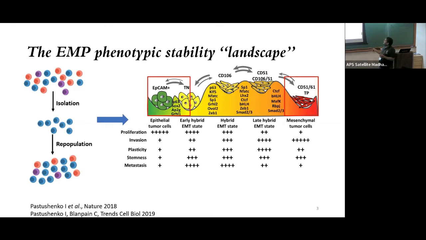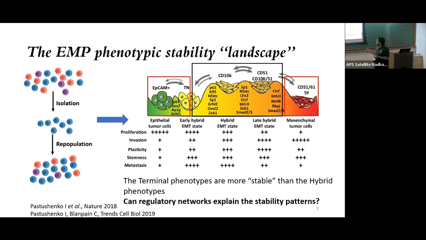There I would like to draw your attention to two kinds of phenotypes here. I know we have three phenotypes: epithelial, mesenchymal, and then hybrid. But the epithelial and mesenchymal phenotypes have a common characteristic in that they're both highly stable. So the transition rates of the cells in epithelial or mesenchymal phenotypes are lower as compared to the transition rates for hybrid phenotypes, which are in the middle. So the question is, can regulator networks actually explain these stability patterns?